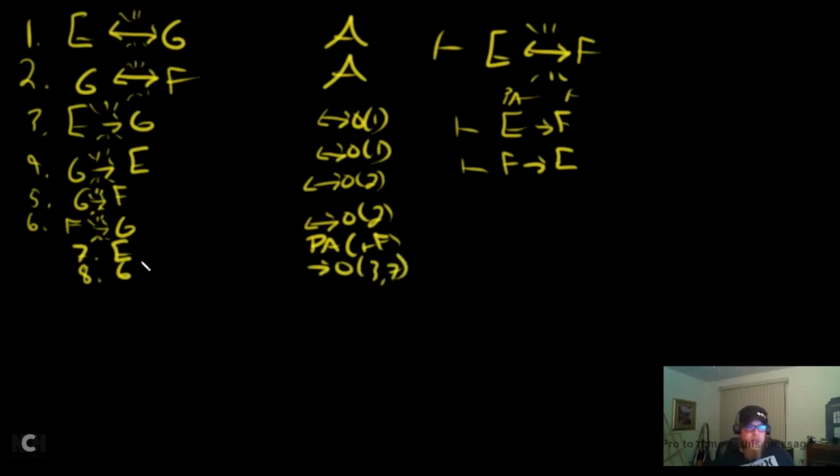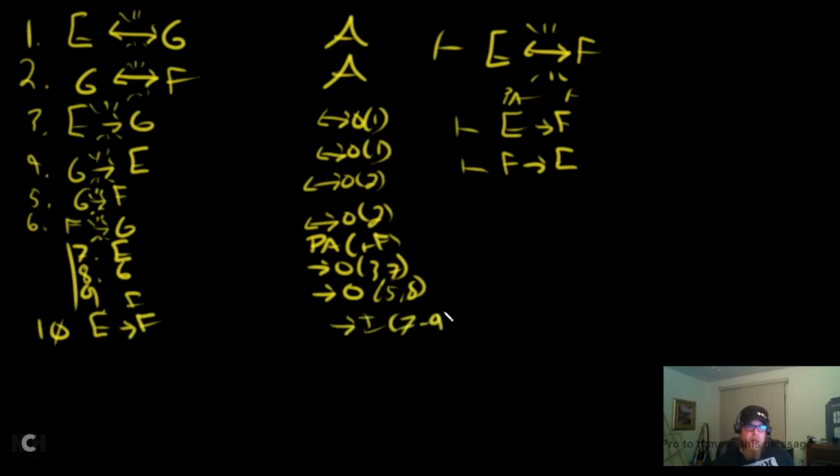With G in play, now look, we have two options. We can get E again. Well, let's not do that. Let's get F. That's the thing we're after. So line 9, we get F. Arrow out, 5 and 8. Side quest complete. We can zoom out and say line 10, hey, we get E arrow F. That's the thing. Arrow in, 7 through 9. This one checks out. So we're halfway to getting this E double arrow F.